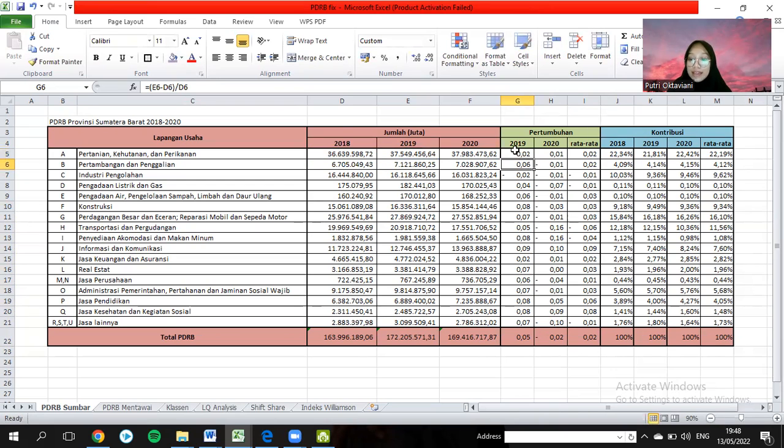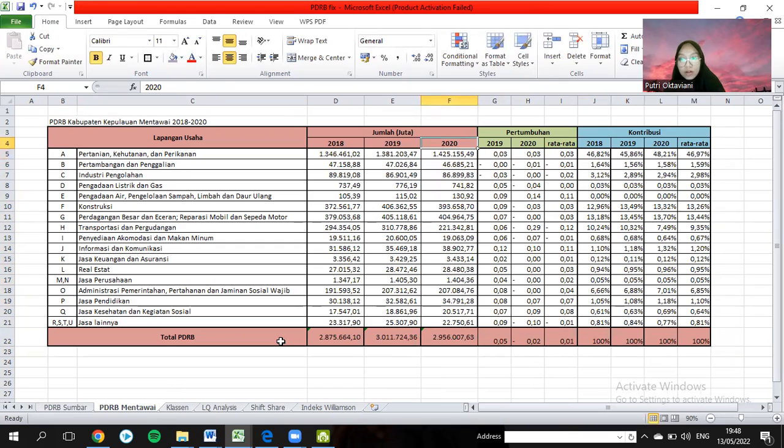And also contributions: in contributions, we take the 2018 data divided by the total PDRB in 2018. So we can get this contribution data, and it is the same for Mentawai City as for West Sumatra.